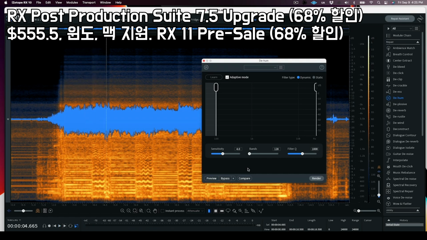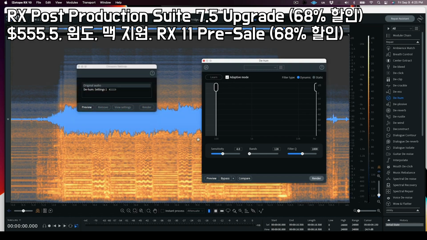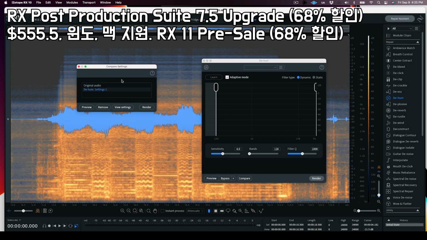You can hear there's a lot of hum and noise at the beginning of that. So let's turn on adaptive mode. We'll compare. It's going through and using AI and neural processing to figure out the best settings. And now we'll compare our original to dHum's adaptive setting. It's a pretty dramatic difference as far as removing that noise out of the signal.